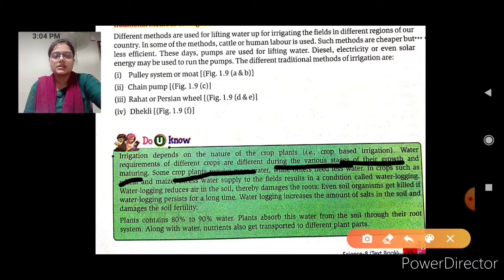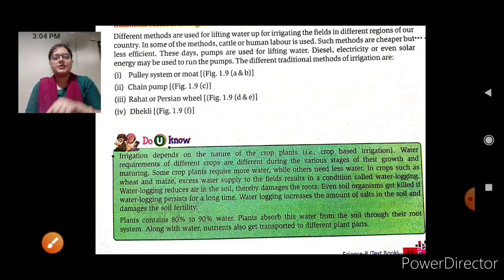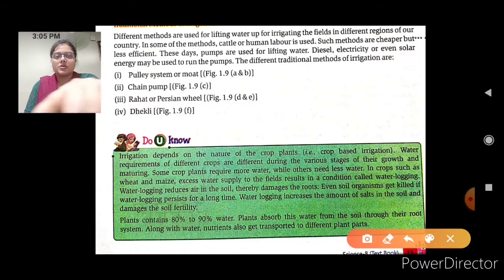In crops such as wheat and maize, excess water supply to the field results in a condition called water logging. What is water logging? Water logging reduces air in the soil, thereby damaging the roots also.